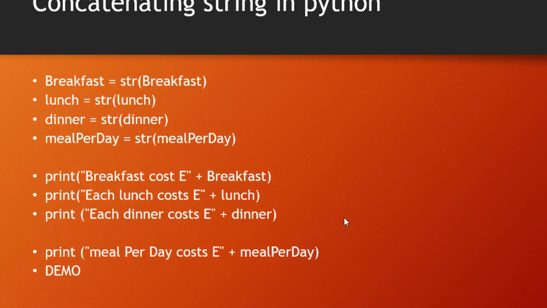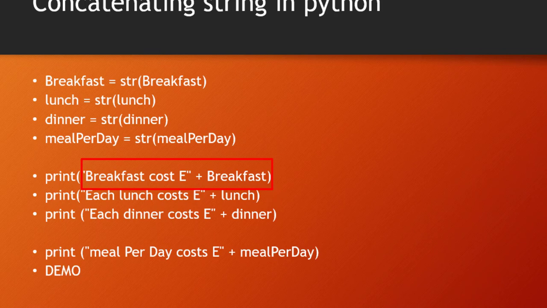Okay, the demo is, in this demo, I want to print the amount for breakfast. I just don't want it to say print and give me a particular number. I want to cast it to read like breakfast cost this much. Therefore, that means I will cast string and I will concatenate. Let me show you what I'm trying to say.